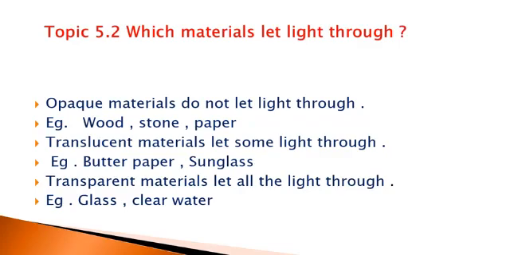And what is meant by translucent material? Translucent material lets some light pass through. Examples: butter paper, sunglasses, etc. And transparent material lets all the light pass through. For example, glass and clear water. These are all transparent materials.